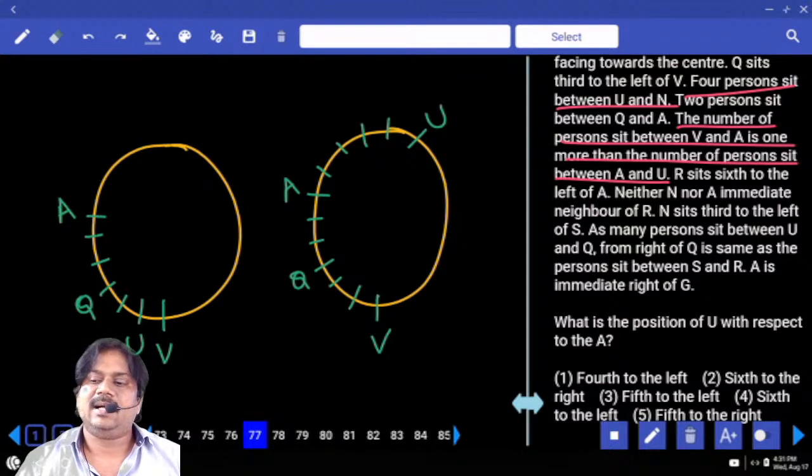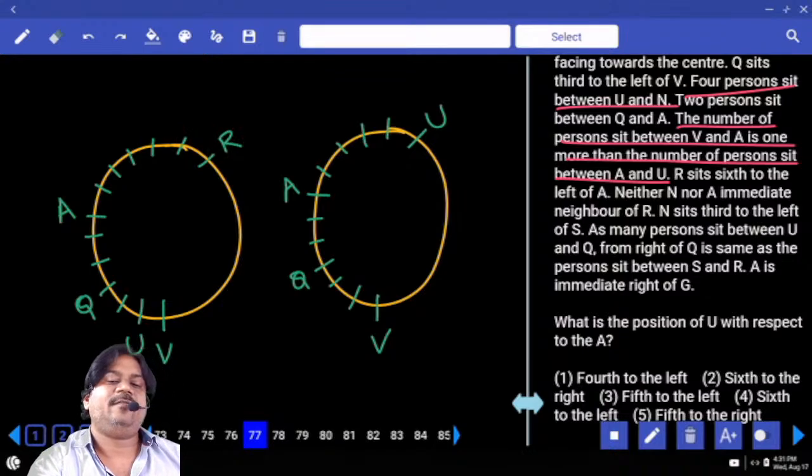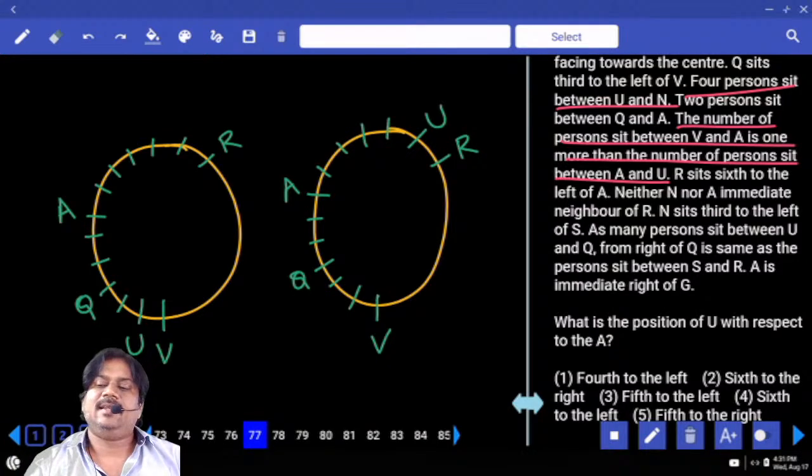R sits 6th to the left of A. First left, second, third, fourth, fifth, sixth. Already we have 5 left positions. Is it the place of R? Right. Next, neither N nor A is an immediate neighbor of R. Right.